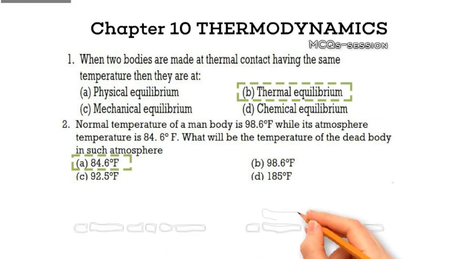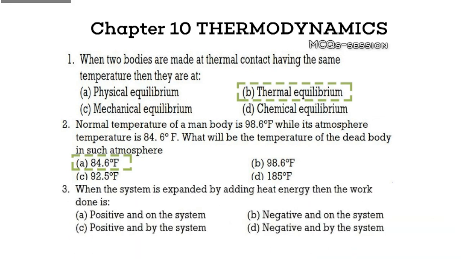Question 3. When the system is expanded by adding heat energy, the work done is Option A, positive and on the system. Option B, negative and on the system. Option C, positive and by the system. Option D, negative and by the system. Stop the video and make your choice. Correct answer, Option C, positive and by the system. Explanation. When heat energy is added, the system expands and the work is done by the system on its surroundings. Work done by the system is considered positive.